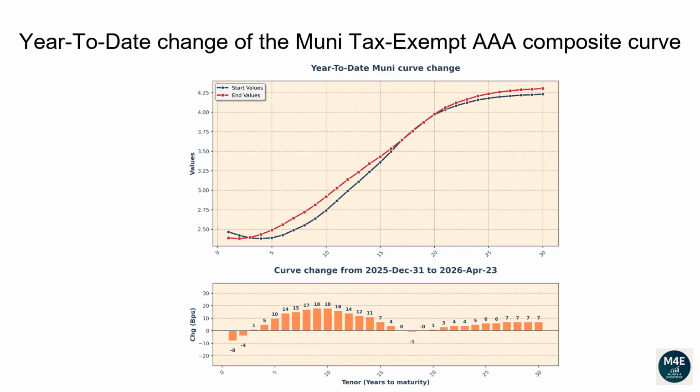The 1-year tenor changed -8 basis points. The 2-year tenor changed -4 basis points. The 5-year tenor changed 10 basis points. The 10-year tenor changed 18 basis points. The 20-year tenor changed 1 basis point. The 30-year tenor changed 7 basis points.